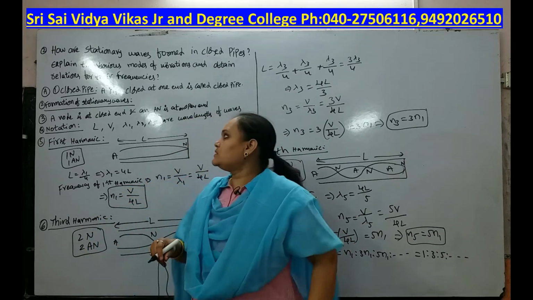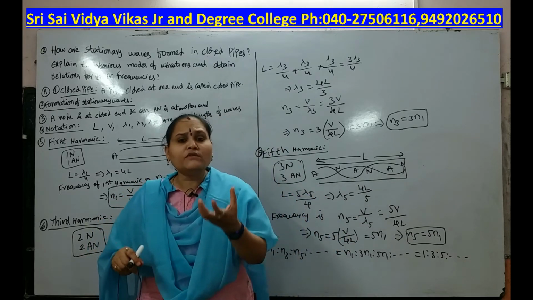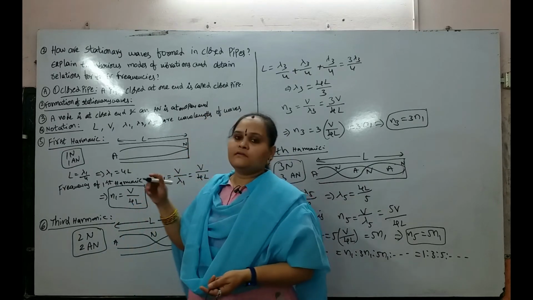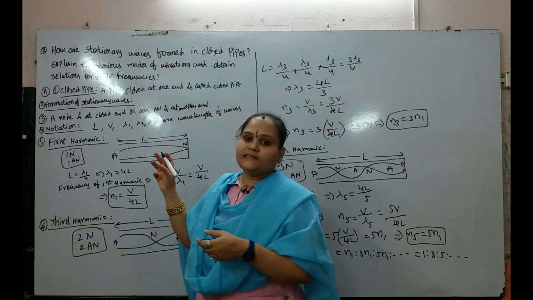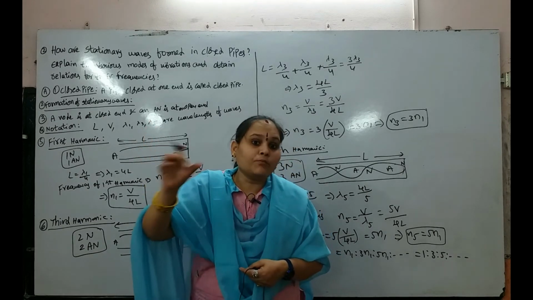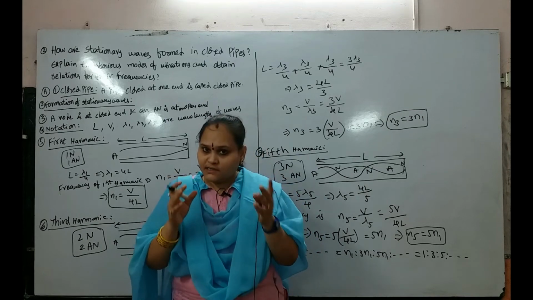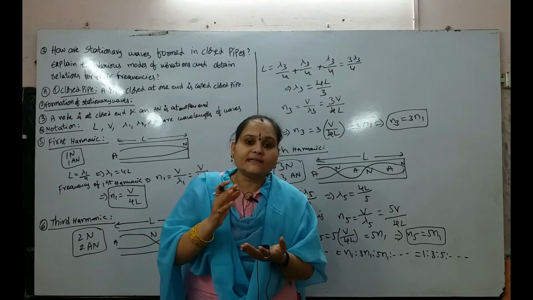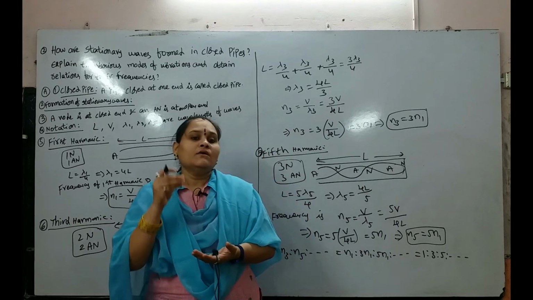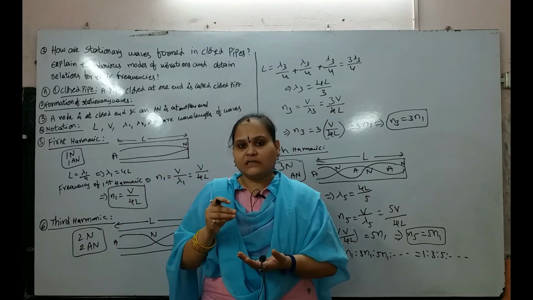Stationary waves means when a sound wave is sent into a pipe, at the other end the incident wave can be reflected in the opposite direction. In this, the incident and reflected waves are both superimposed on each other. We will get the stationary wave.